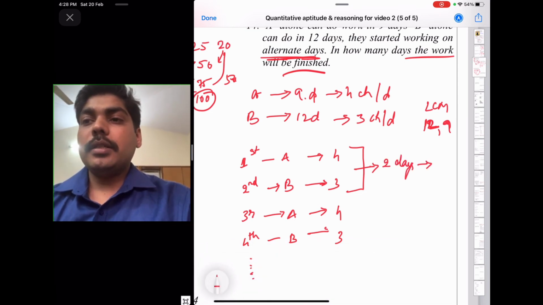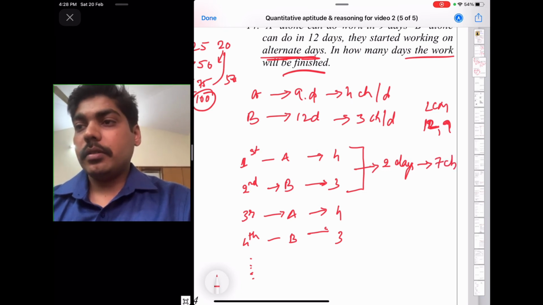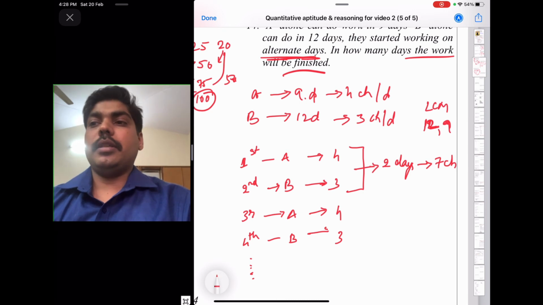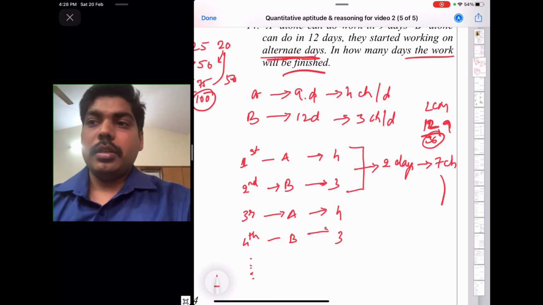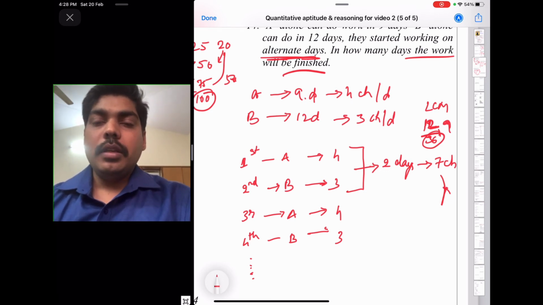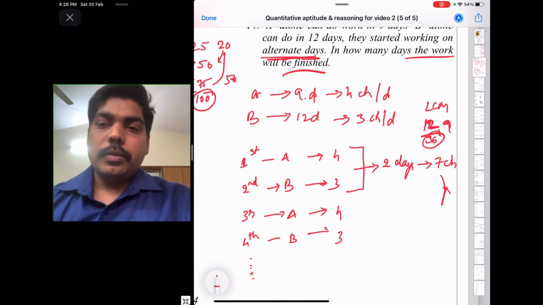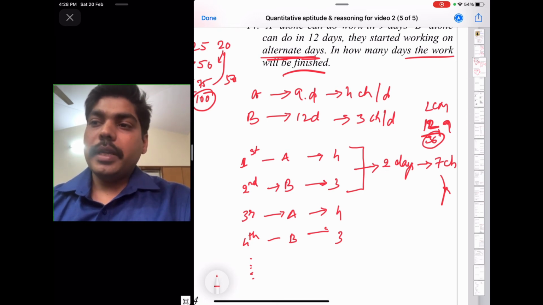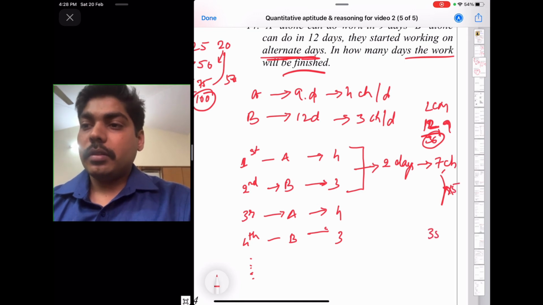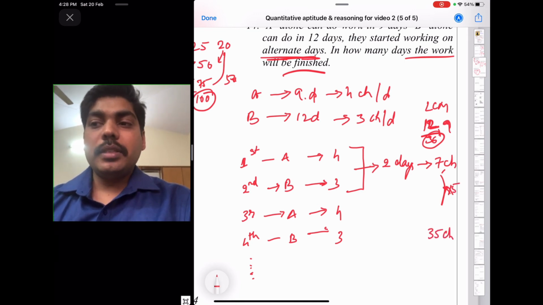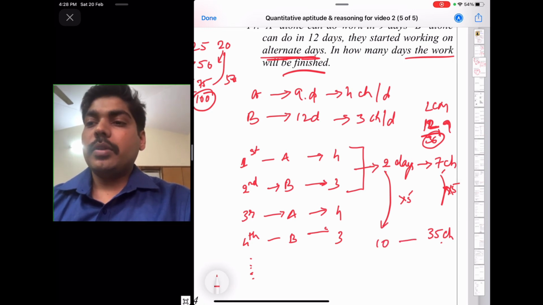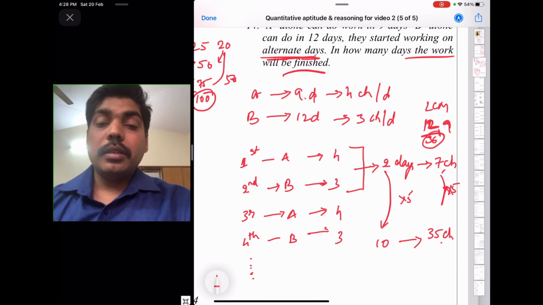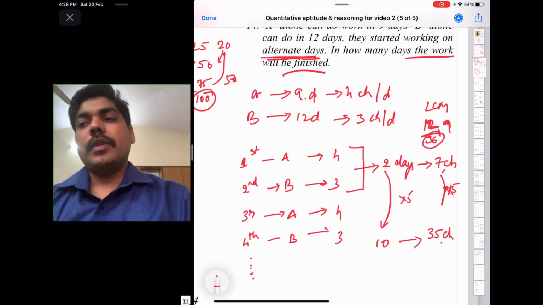Okay, how many chairs are being arranged? 4 plus 3, that is 7 chairs. For every 2 days, they are arranging 7 chairs. So how many chairs are there? Arranging 36 chairs. So 7 twos are 14, 7 threes are 21, 7 fives are 35. So 7 fives are 35. That means 35 chairs are arranged in 5 into 2 days, so you have to multiply here also. 2 fives are 10. So in 10 days they will be arranging 35 chairs.